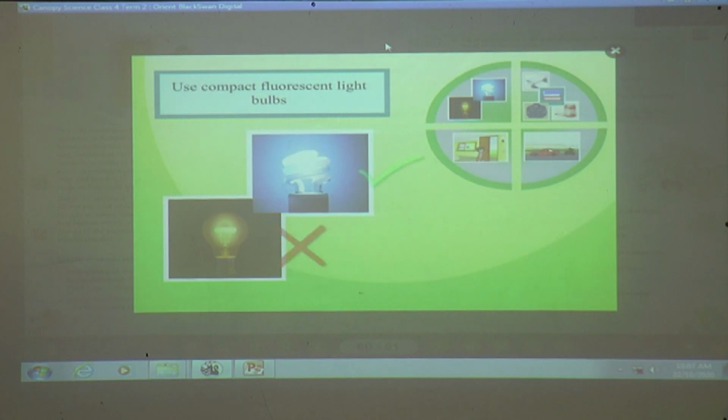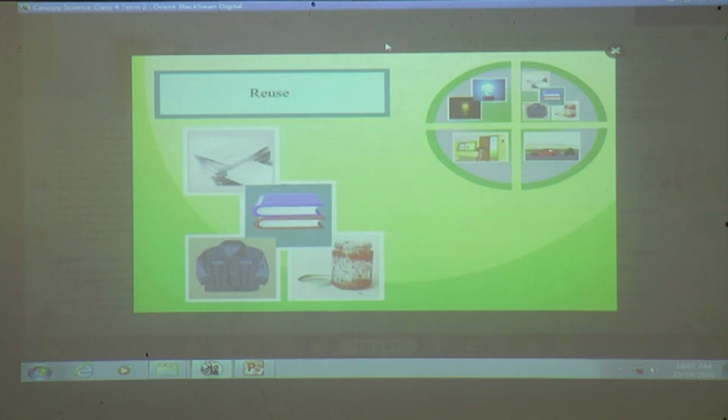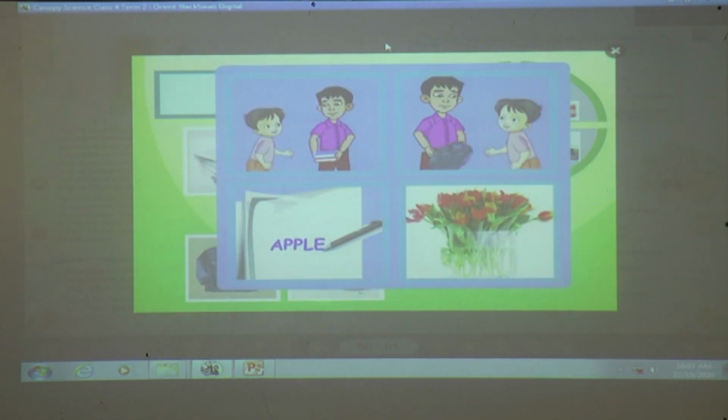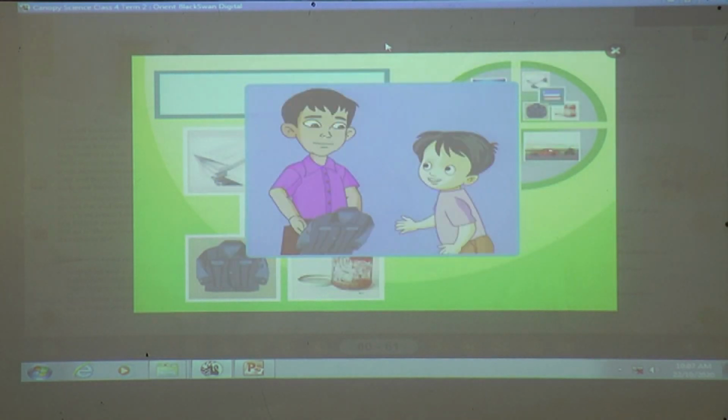Though they are more expensive, they last much longer and use less energy. If you have something that can be reused, books, clothes, paper or glass, don't just throw it away and create more waste.